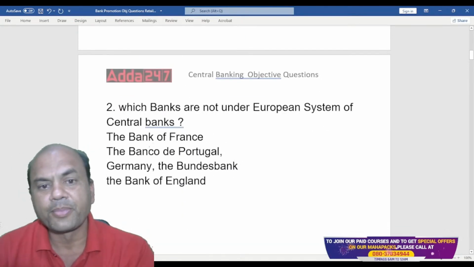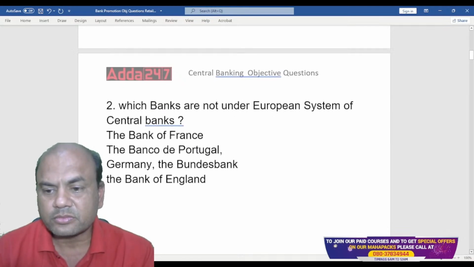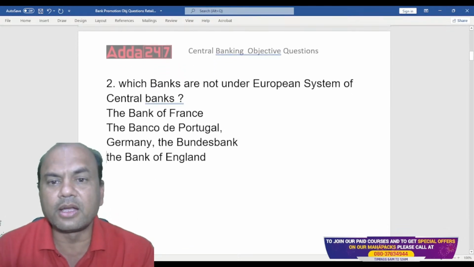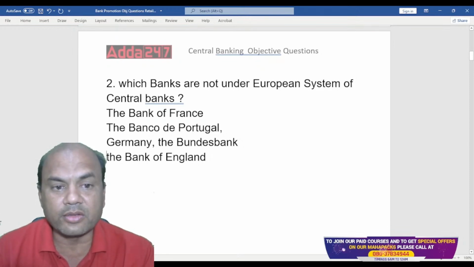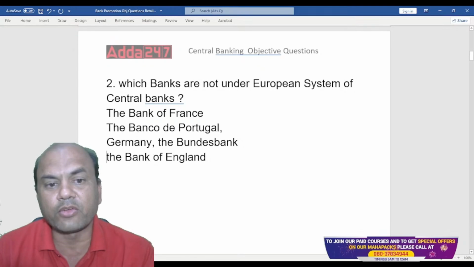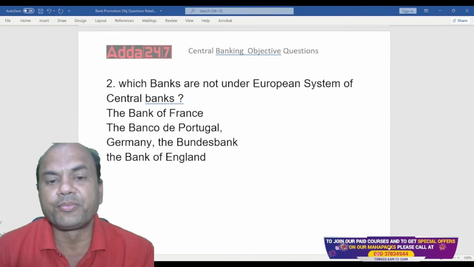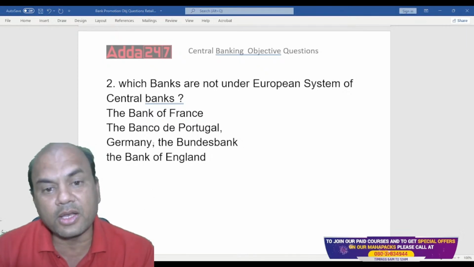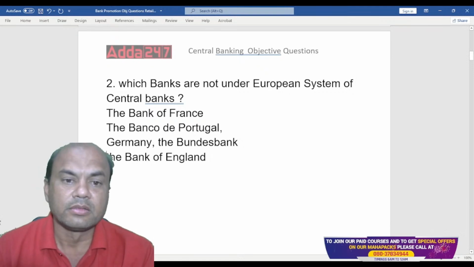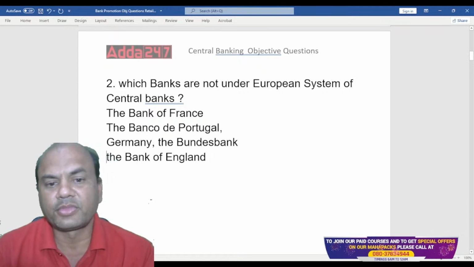Which banks are not under the European system of central banks? Which bank is not among these four: Bank of France, Banco de Portugal, Germany's Bundesbank, and the Bank of England? So, which bank is not under the European Central Bank? Think about it.